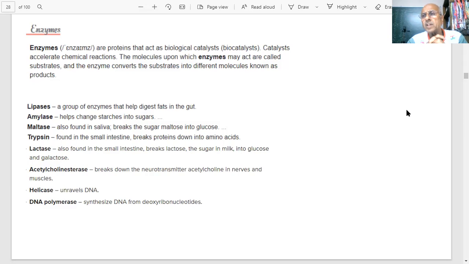What type of bond did we experience in carbohydrates, students? Glycosidic bond. What is a glycosidic bond, students? A glycosidic bond is a bond which is formed between two monosaccharides by oxide linkage by the loss of a water molecule. Okay, very important point. A molecule is being lost and a bond is being formed. That is a type of condensation reaction, students. Condensation reaction.